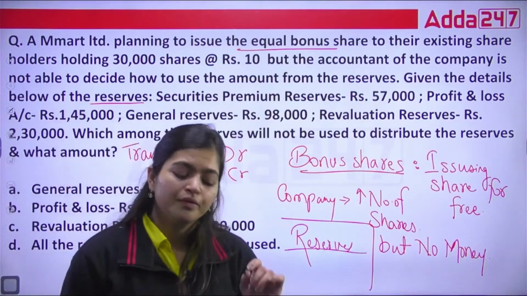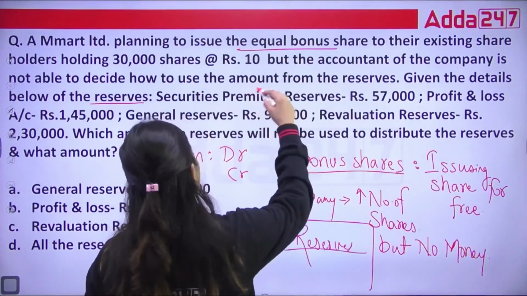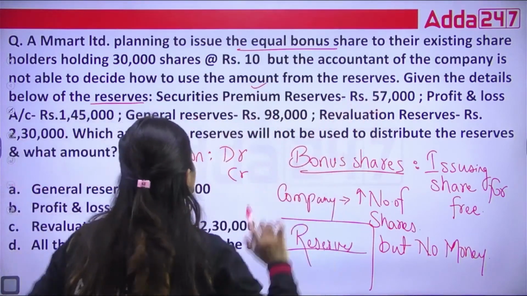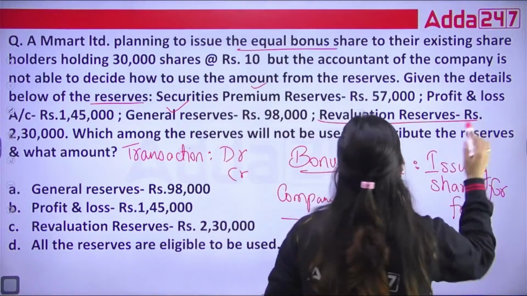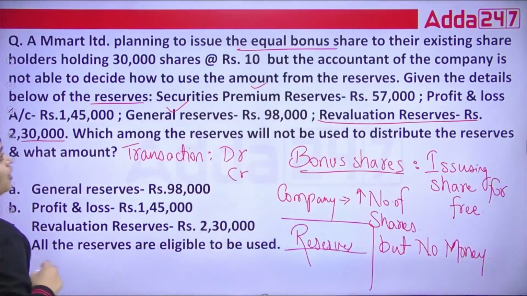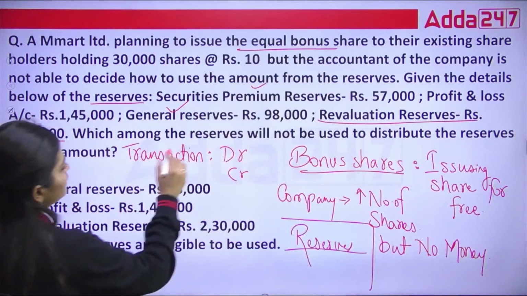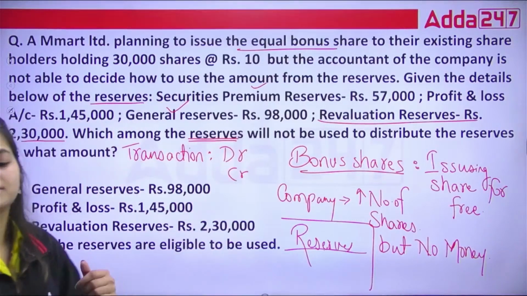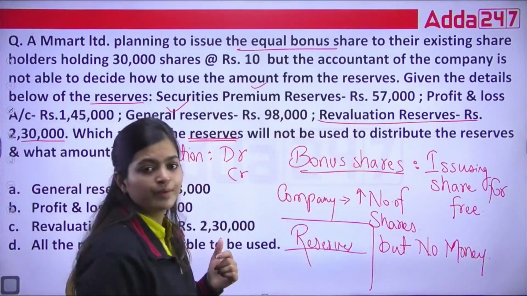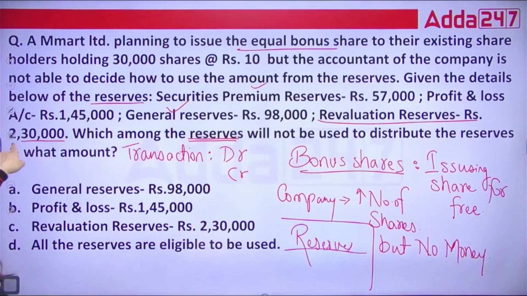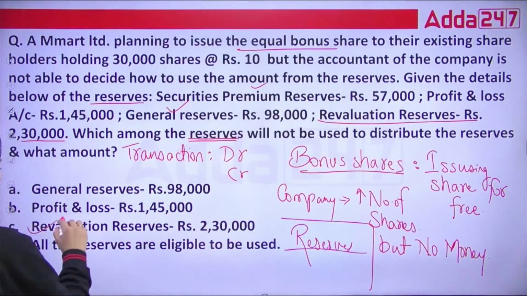Okay, but one condition is there: you can use your securities premium reserve for sure. You can use your profit and loss reserve, general reserves, but you cannot use revaluation reserves for distribution of bonus shares. So in this, the reserve which will not be used to distribute the bonus shares is your revaluation reserve. And what is the amount? The amount is 2,30,000, which will not be used for your distribution. So the correct answer is option C.